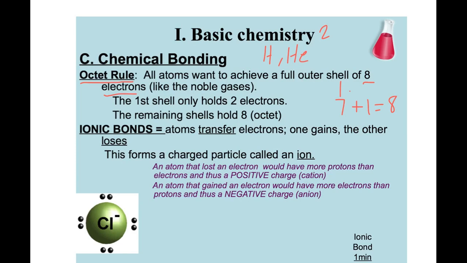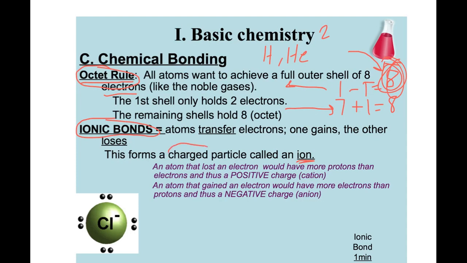But if they can subtract that 1, it won't equal 0 because their next energy level of electrons will be full with 8. So some elements are wanting to get rid of electrons, and other ones want to get them. And that's what's called the octet rule. They're all trying to get 8 electrons in their outer shell. Now, one way they do this is through ionic bonds. It's called ionic bonds because you form things called ions.